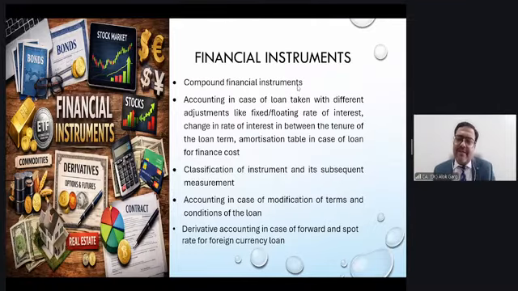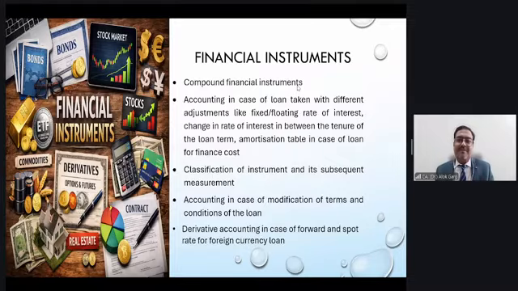So 109 talks about the classification of financial instruments, financial assets and financial liabilities. Remember, the accounting of a financial instrument depends on its classification. And what is the classification? There are 3 classifications for a financial asset and 2 for a financial liability. The 3 classifications for a financial asset: amortized cost, FVTPL, FVTOCI. Now these 3 classifications depend on 2 models. Accounting depends on classification, classification depends on the 2 models. What are these 2 models?